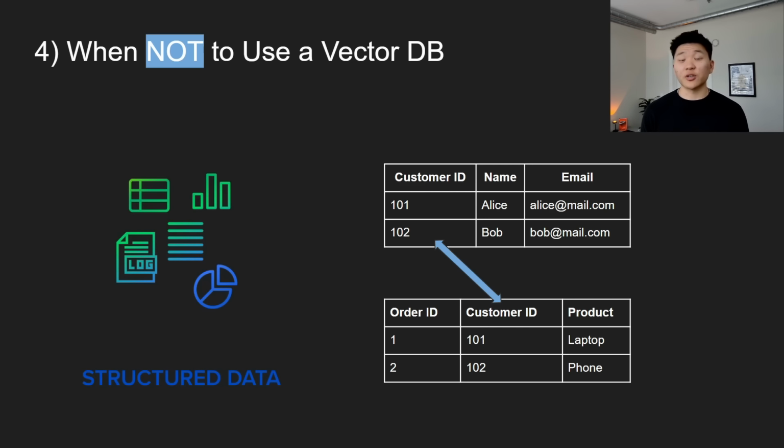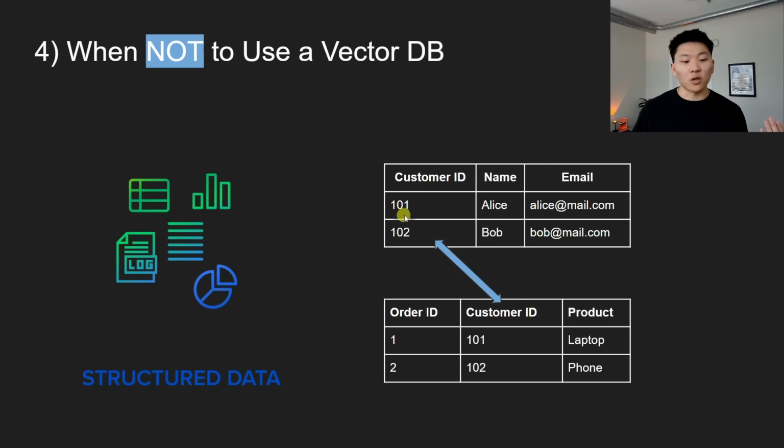But if you don't really understand the difference between structured and unstructured data and what a relational database is, we'll go over it real quick. Structured data is basically anything that can fit into rows and columns because it has an organized, predictable schema. In this example, we're looking at customer data, and we have two different tables, and this is relational data because over here we have a customer ID column.